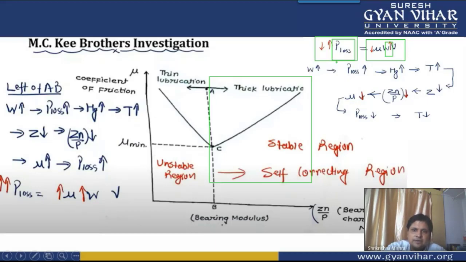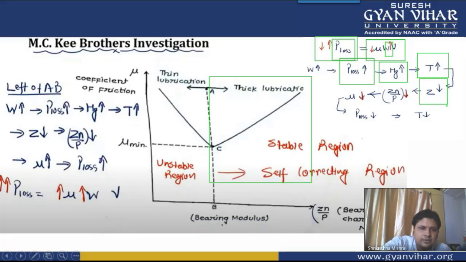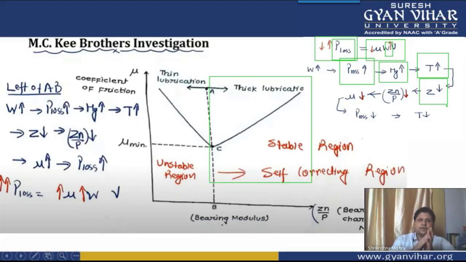Load on the shaft is increased means the heat generated is increased. Power loss is always there when there is friction, so when power loss is increasing, friction is increasing. Heat generated through friction will also increase, which means temperature is increasing. Temperature increasing means viscosity will decrease. As I told you in the topic of viscosity index, as the temperature increases, viscosity decreases.